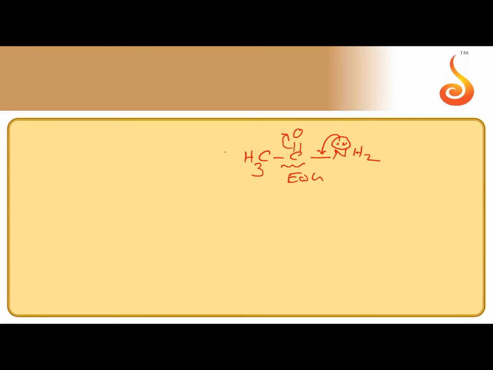So this is the least basic because of its electron withdrawing nature. Next, CH3CH2NH2: here the ethyl group acts as an electron donating group by plus I effect. That's why ethylamine is more basic when compared with acetamide.